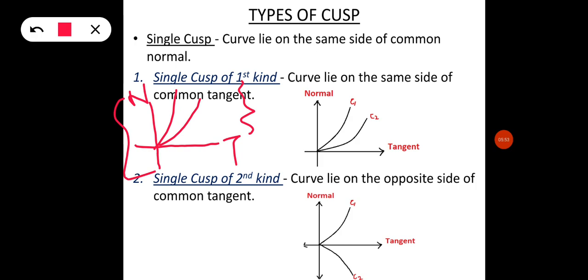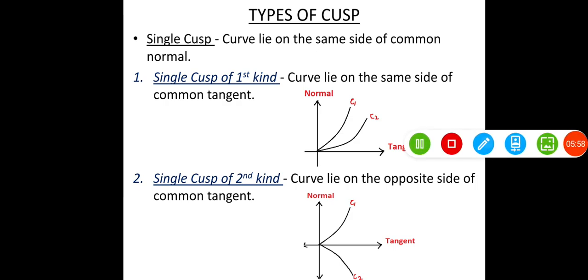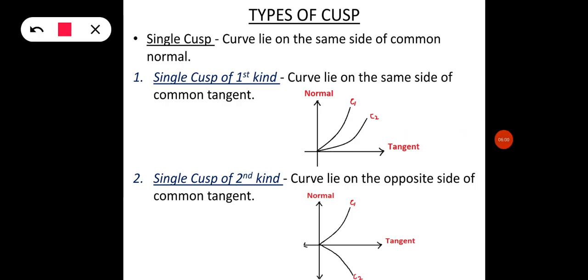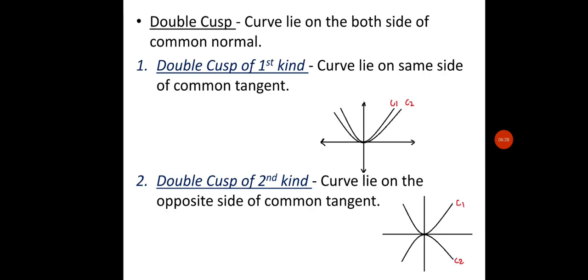Similarly, in the second kind the curves lie on opposite sides of the common tangent, meaning if one curve is lying upward, the other will lie downward. As we can see in this graph, curve 1 is lying upward and curve 2 is lying downward, opposite sides, and both of them have a common tangent. So this is the second kind.